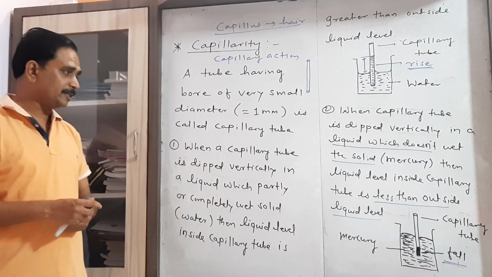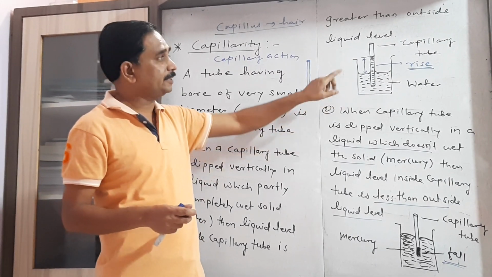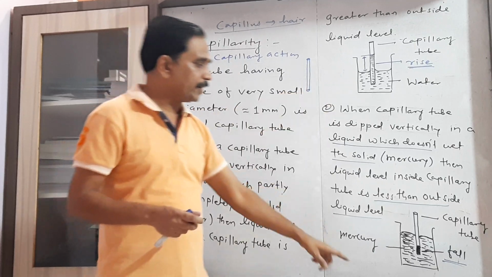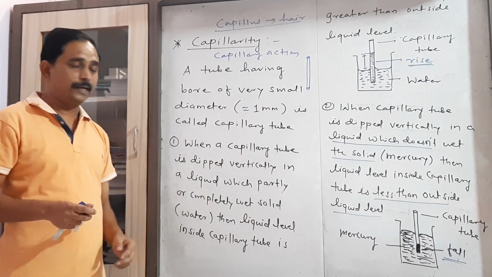So in one case, the liquid level inside the capillary tube is greater. In another case, the liquid level inside the capillary tube is less.